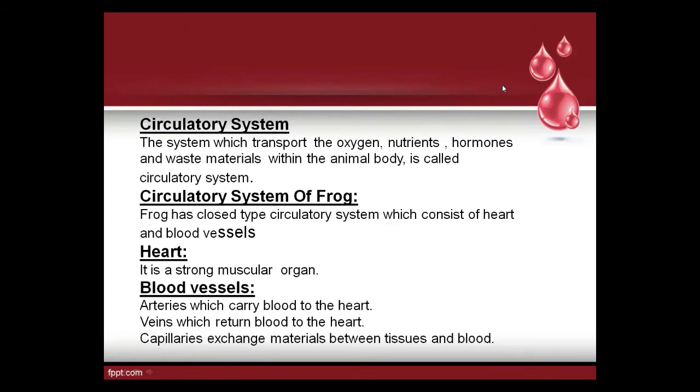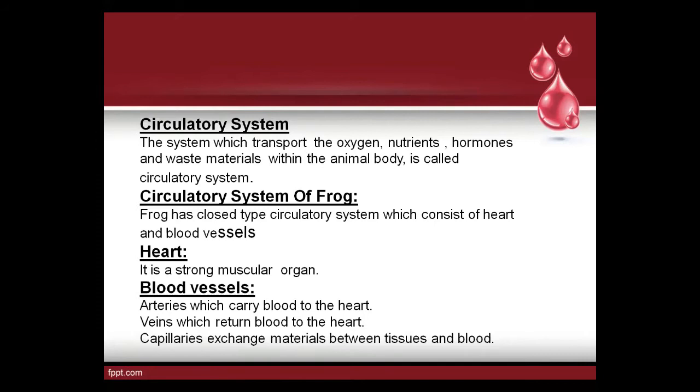Okay, beta. In frog, three types of blood vessels are present: arteries, veins, and capillaries. Arteries are the blood vessels which carry oxygenated blood away from the heart to all parts of the body. Veins are the blood vessels which return blood from all parts of the body towards the heart.